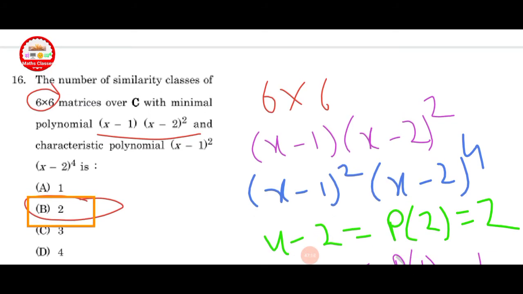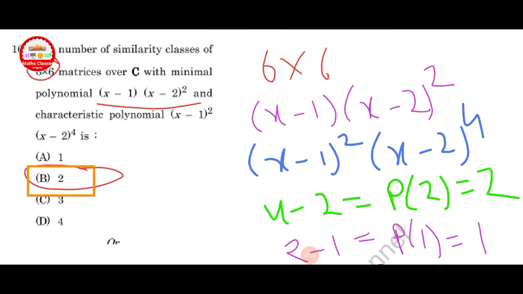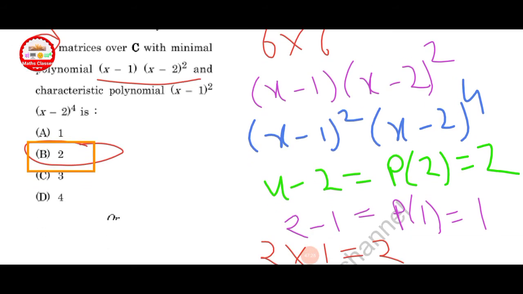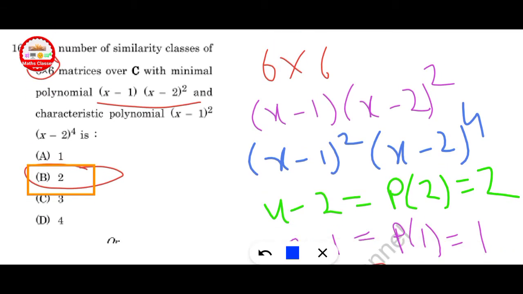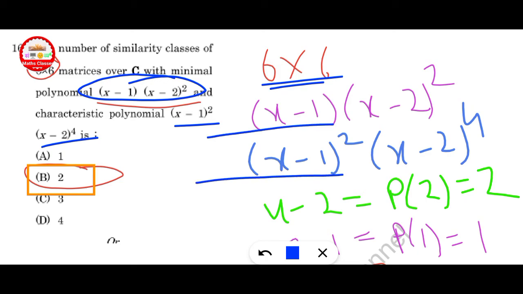Next question. The number of similarity classes of 6 cross 6 matrices over C with minimal polynomial (x minus 1) into (x minus 2) square and characteristic polynomial (x minus 1) square into (x minus 2) raised to 4. Here a 6 cross 6 matrix is given, and both the minimal polynomial and the characteristic polynomial are given. How to find the number of similarity classes?